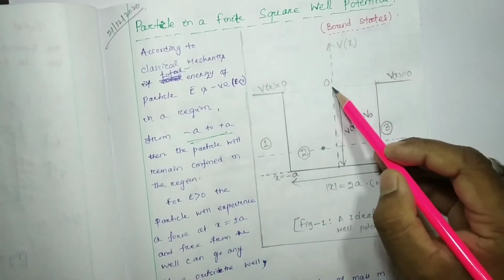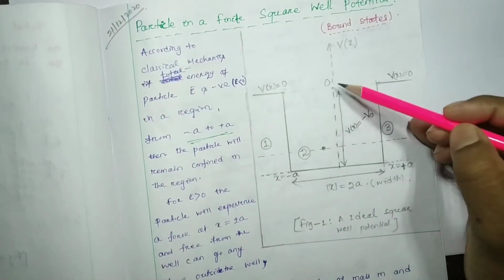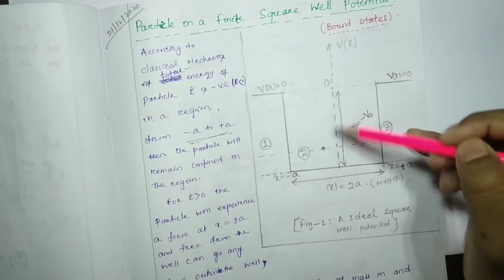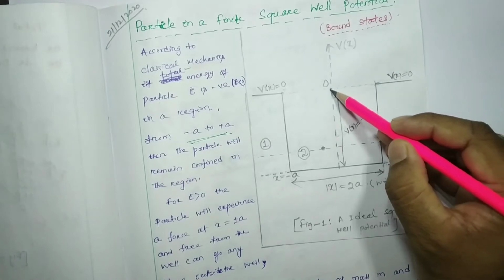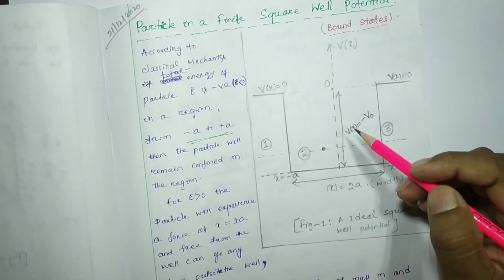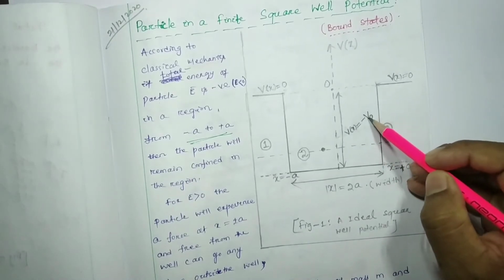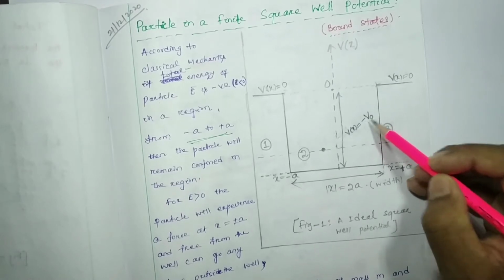So this is our origin. Above this origin everything is positive, below this origin everything is negative. From the origin to this point, this height is nothing but V0. The magnitude is V0, but it is negative, minus V0. Only for that reason it is written as minus V0.